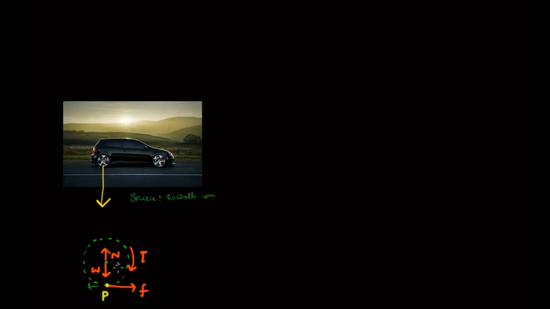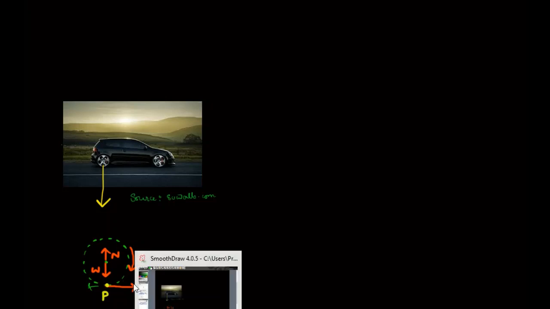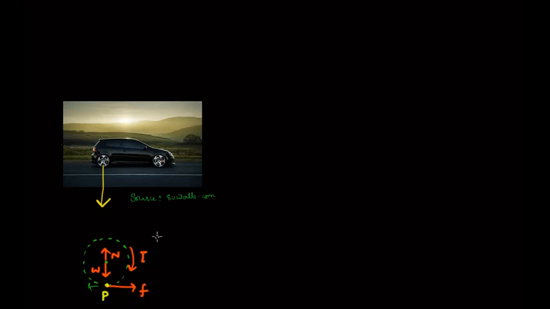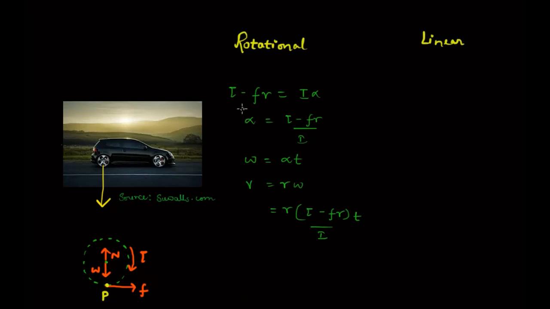Because of the rotational motion, this point P has a tendency of moving in the backward direction, and because of the linear motion, this point P has a tendency of moving in the opposite direction, right? So the net motion of this point P is the superimposition of the rotational motion and the linear motion. This is very important, and on this point we will come back in a bit. Now, as we discussed, two motions are happening, rotational and linear motion. So let's analyze the rotational motion first.